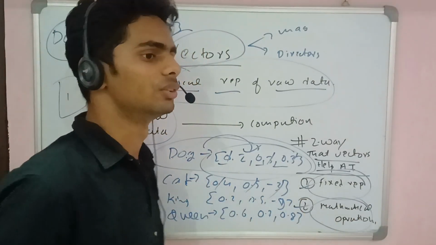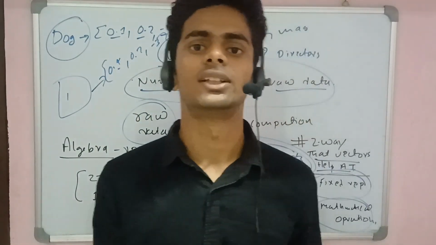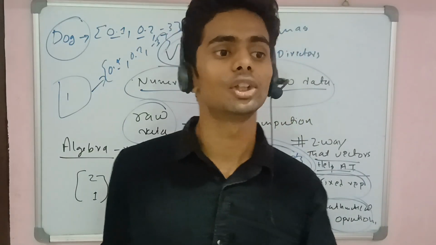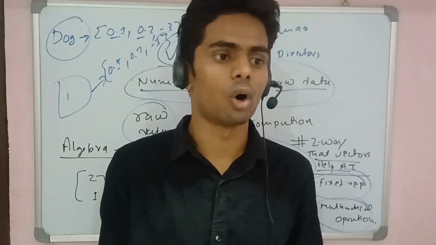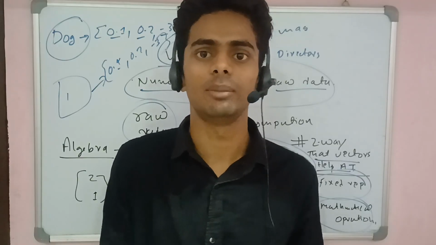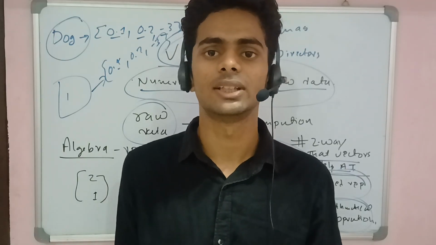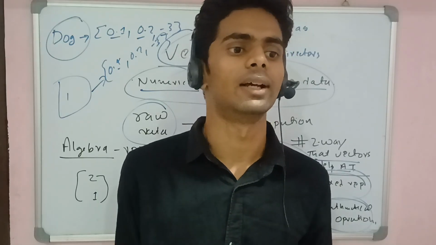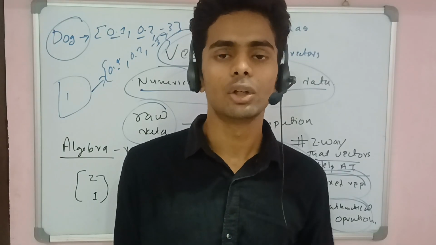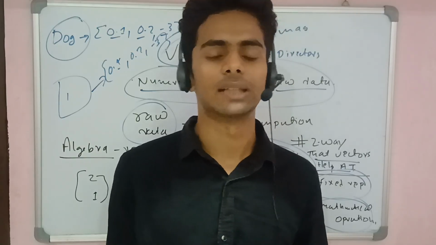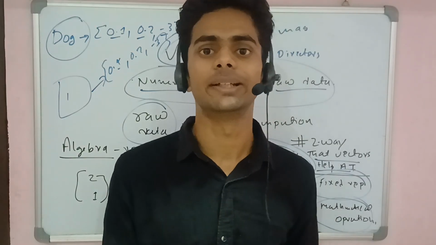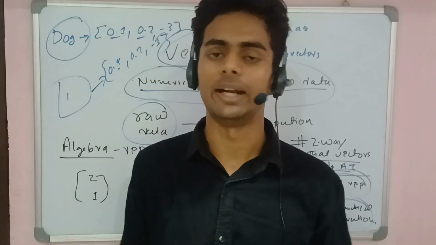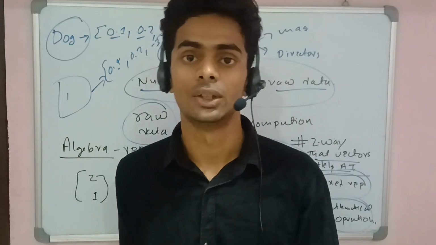Second is mathematical operation. As we know, artificial intelligence deals with mathematical operations instead of looking at shape, size, color. Now suppose you give an image of a dog. How does the machine treat this particular image? It looks at the numbers instead of things like shape, size and color. It converts the entire image into pixels, a numerical representation in vector form, adding dimensions and more information in the form of high dimensional space.